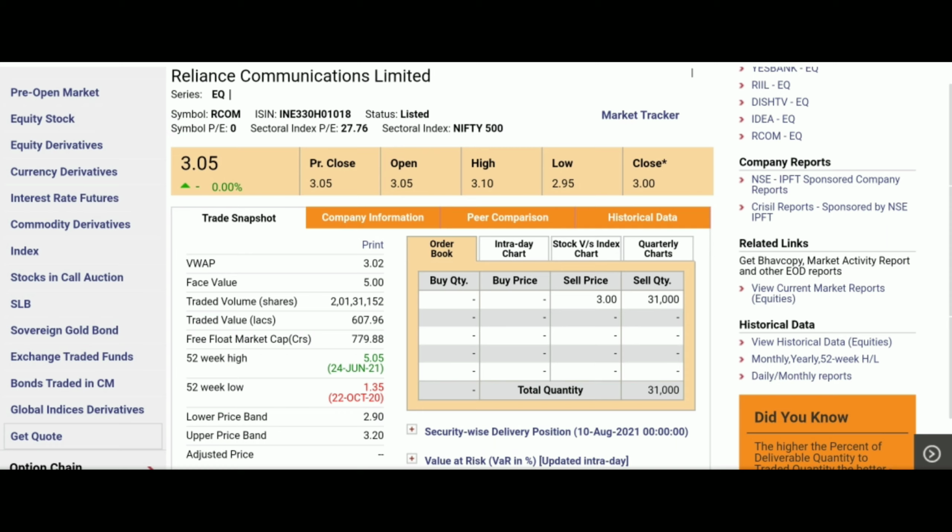Nowadays the condition of Anil Ambani's company is not good, so I will wait for a good time. Its share has also become a panic stock, so I will wait and see. As far as that share runs at 3 rupees 5 paise, that company gives me a good opportunity.